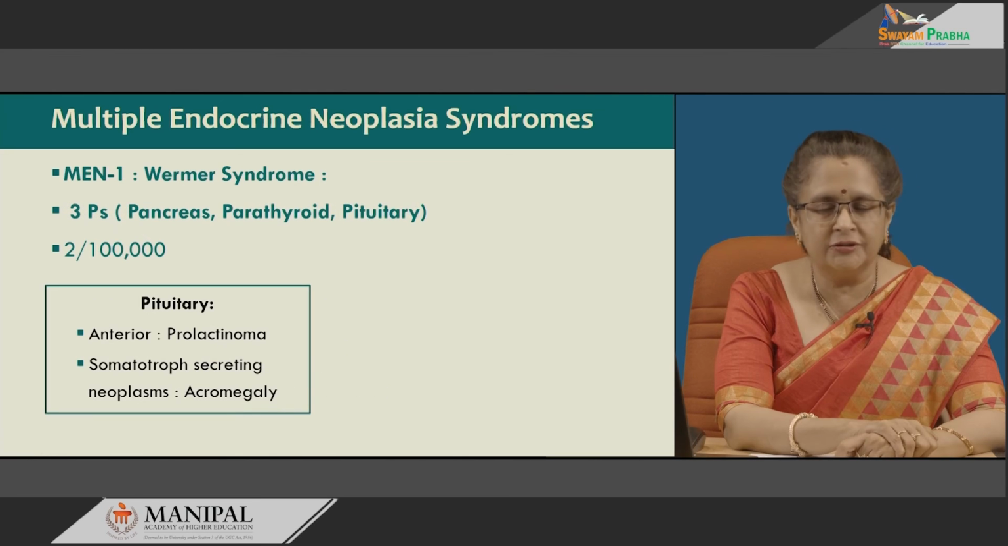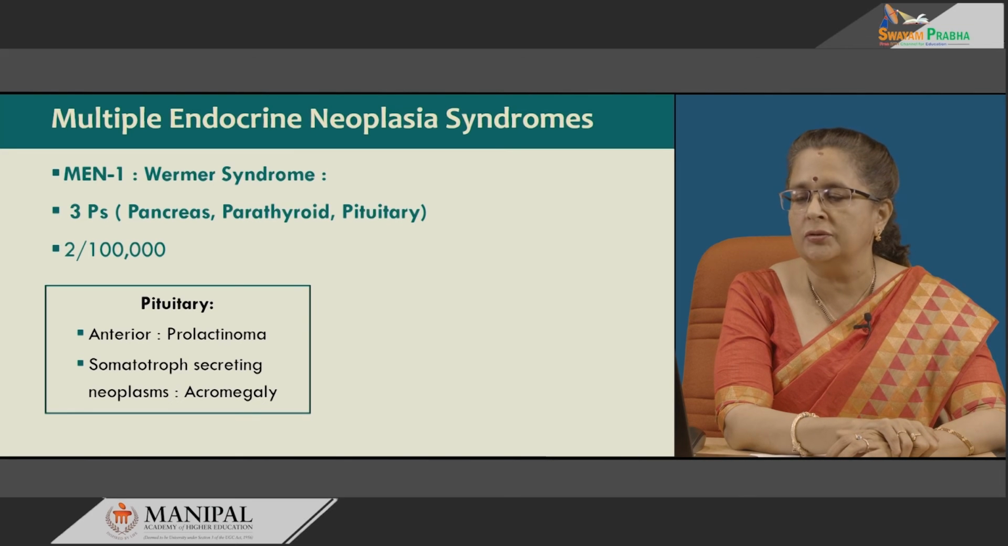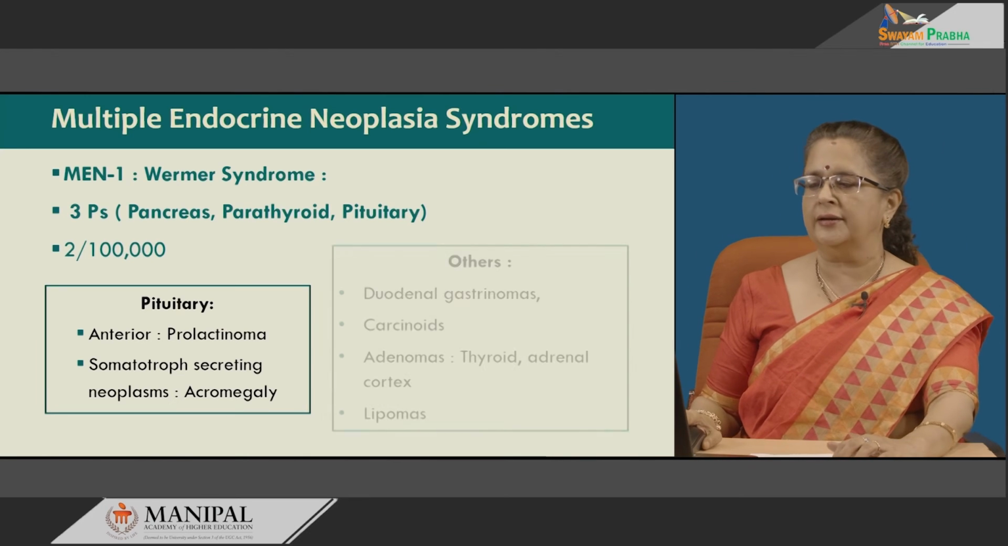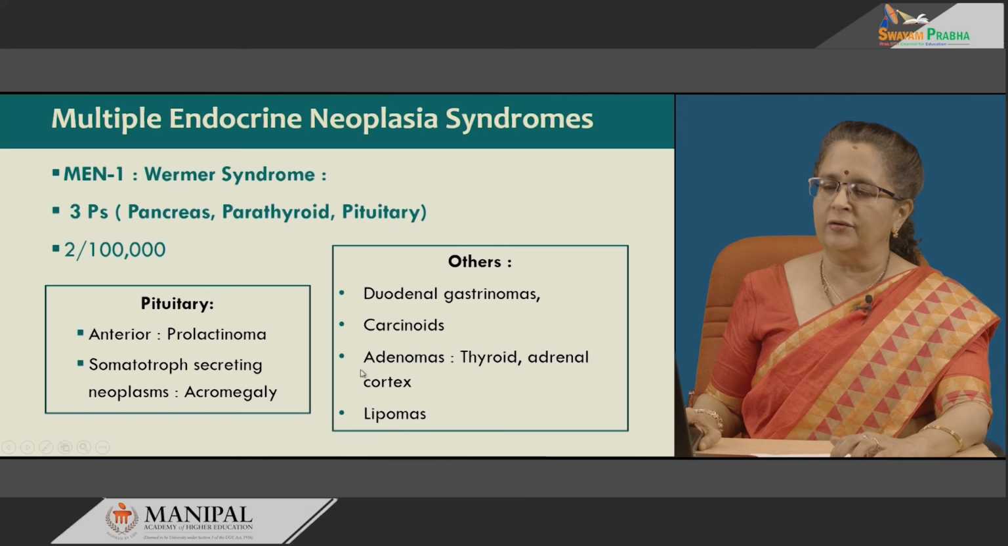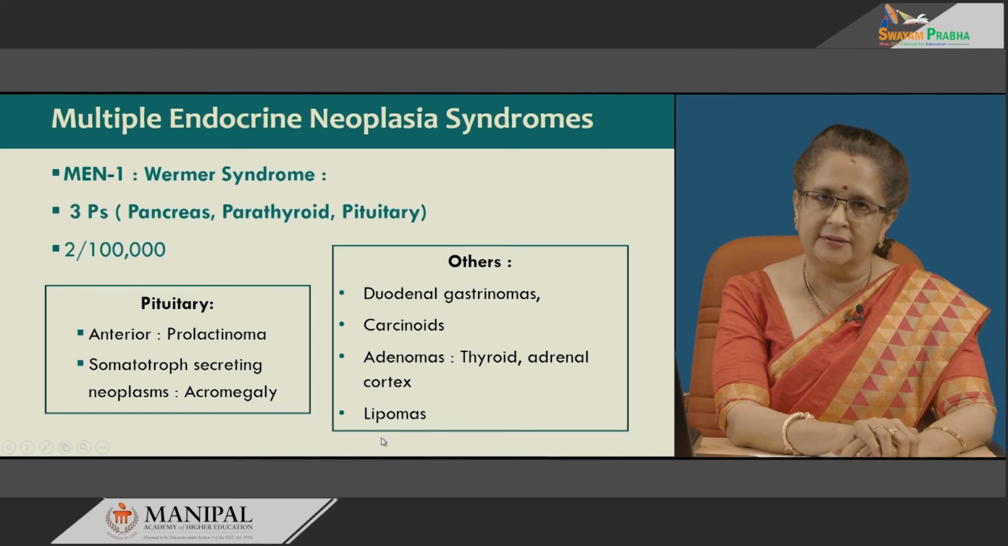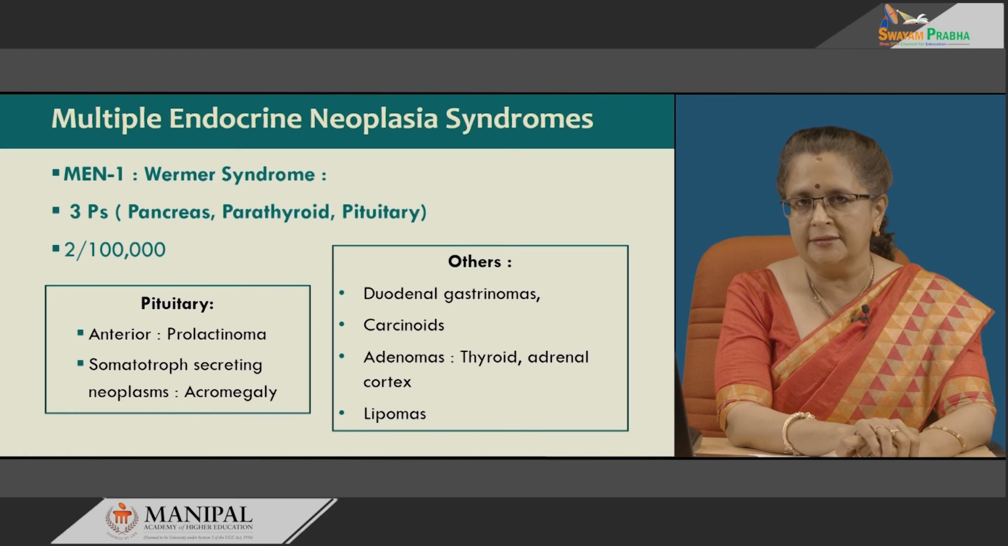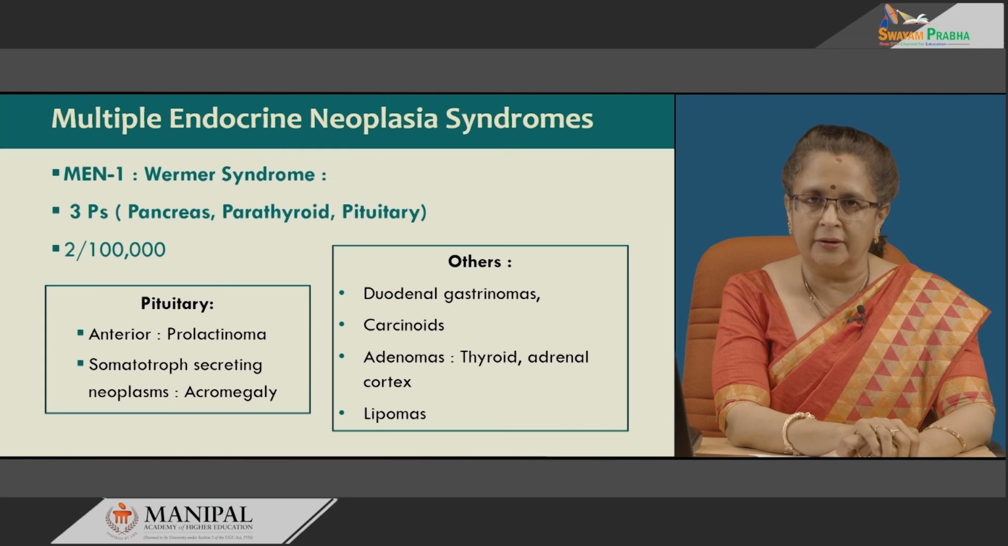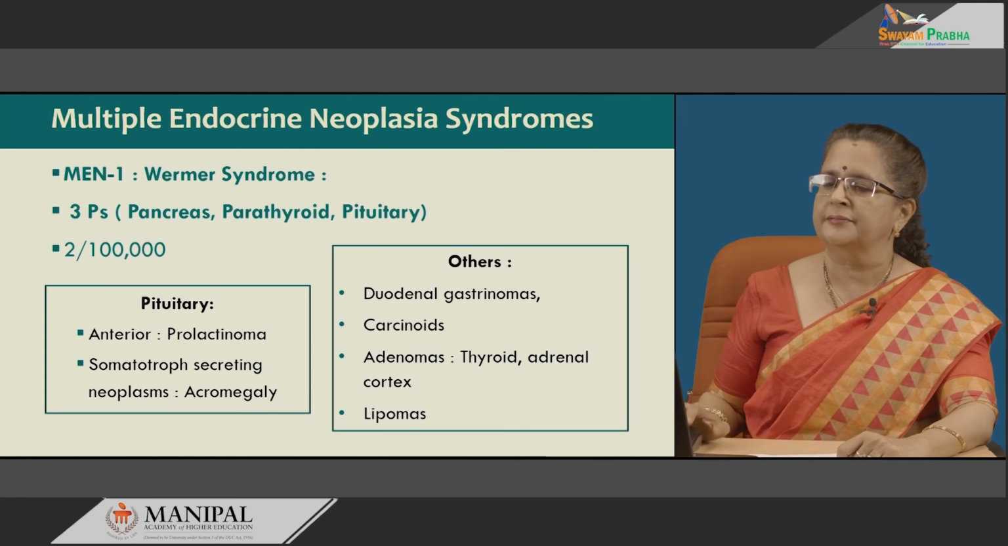Lastly, in the pituitary, there is an anterior pituitary adenoma giving rise to prolactin secretion, so it is known as a prolactinoma. Sometimes you can even get somatotroph secreting neoplasms which give rise to acromegaly. Other tumors have also been detected in MEN1 syndrome, and these include duodenal gastrinomas, carcinoids, adenomas of the thyroid and adrenal cortex as well as lipomas.